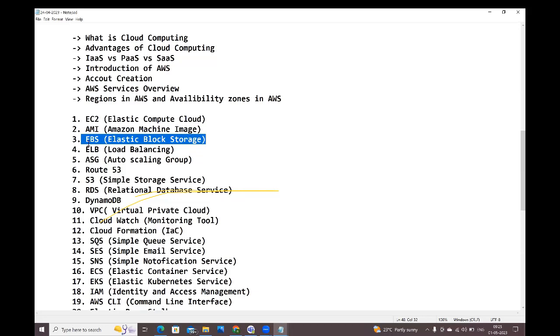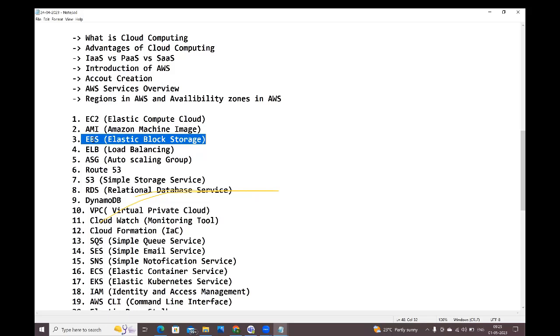Right? Up to how much space you can create in the additional volume? 16 TB. 16 TB means 16,000 GB. Minimum 1 GB, maximum 16 TB you can create, guys. Once you detach that additional volume, same additional volume you can attach to another laptop, another EC2 instance also, and you can copy the data from the volume to that EC2 instance. You can do like that also.